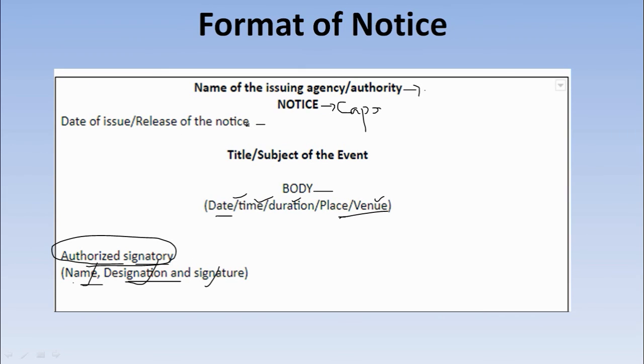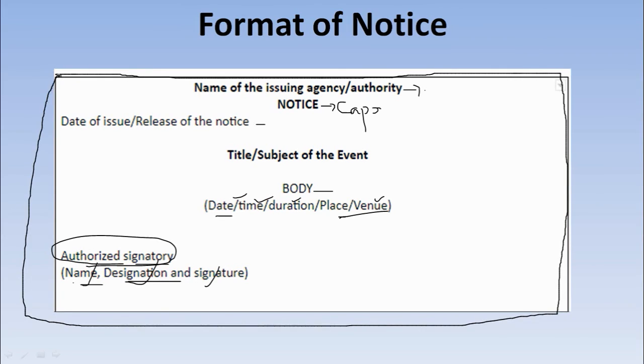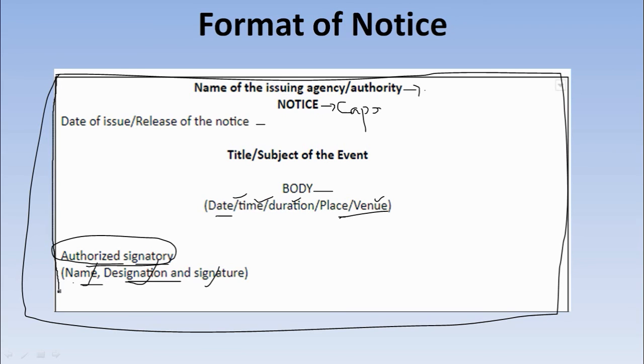And after all, don't forget that this is very important: putting the notice in a box. Sorry for giving a wrong box, but still you have to give the notice in a box.